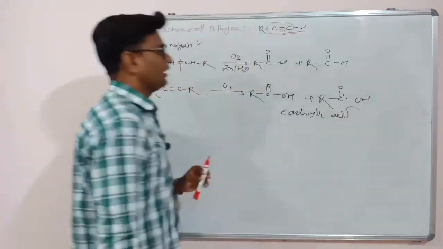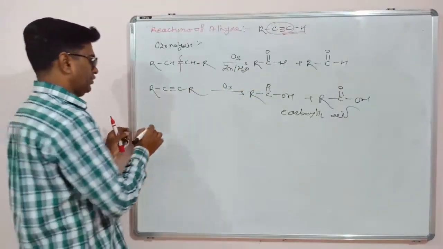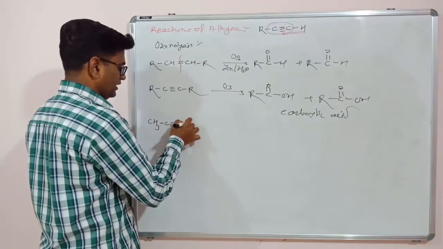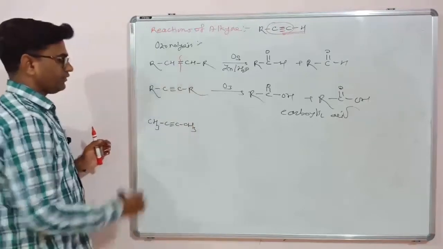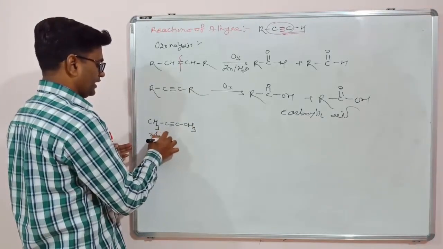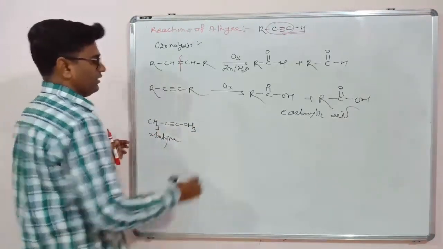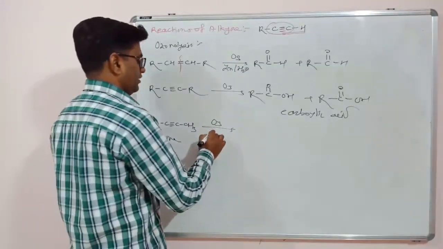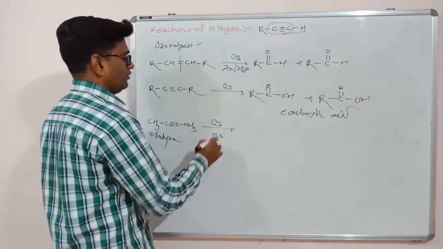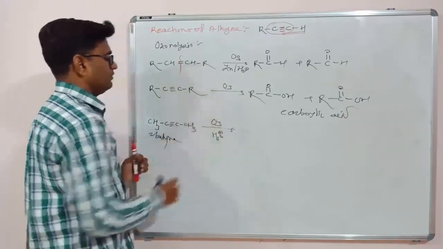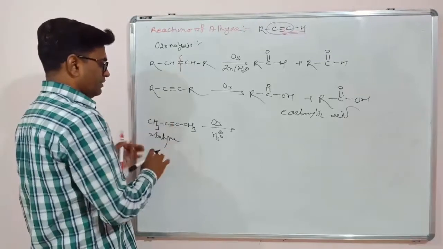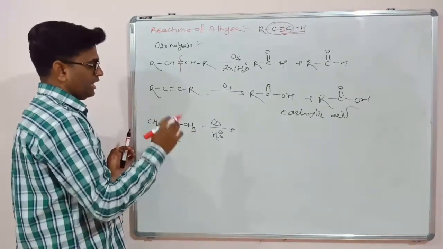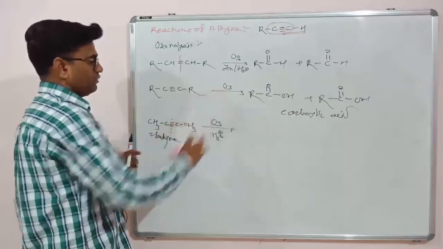The product is a carboxylic acid. For example, 2-butyne, CH3, C triple bond C, CH3. In the presence of ozone and H3O plus acidic medium, this triple bond will break and form the highly oxidized state, the carboxylic acid.